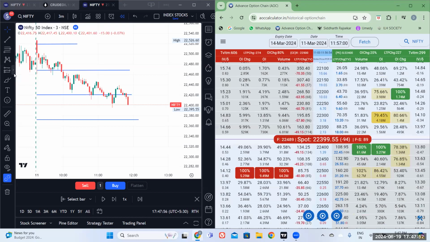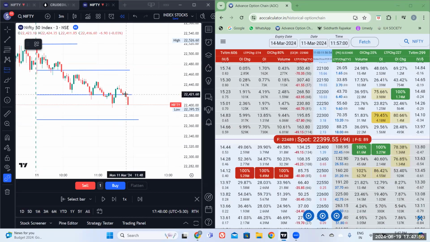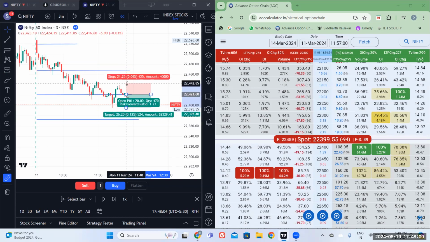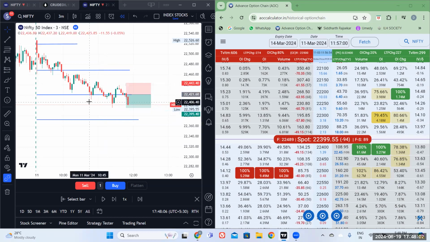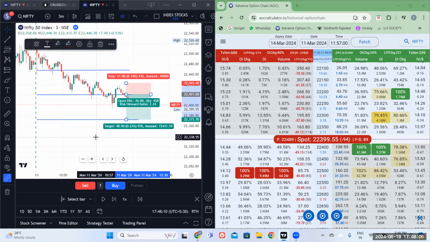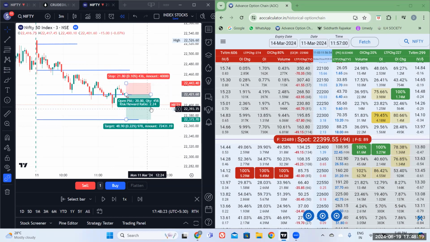The only method I would like to apply, seeing the data, is to take a 20-point spot SL and a target until here. That will become a risk reward ratio of 20 for 50 points, so 1:2 minimum. This is what we will try to do here.